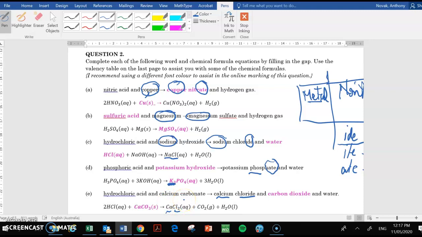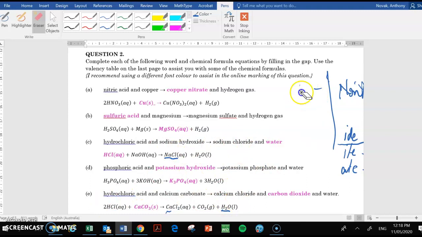Some elements or compounds you are expected to know. So carbon dioxide, water. We've used this acid a lot, so you should recognise hydrochloric acid. So it's a case of practicing those basic pieces of information. Let's try again. So remember, metals stay the same, and we have nitric acid and copper.